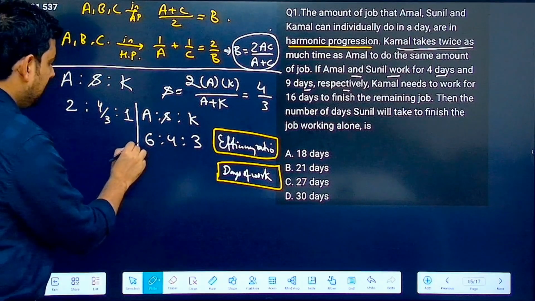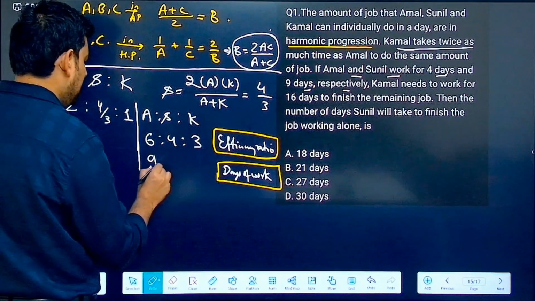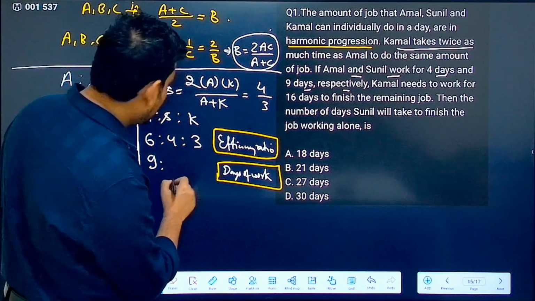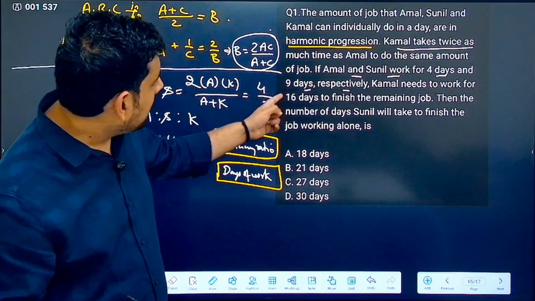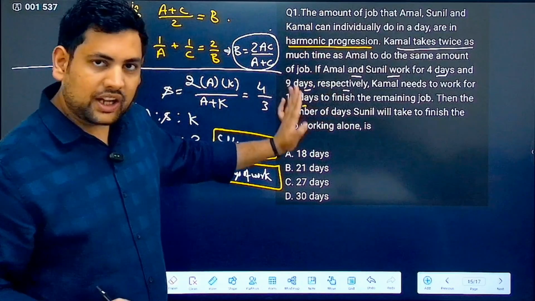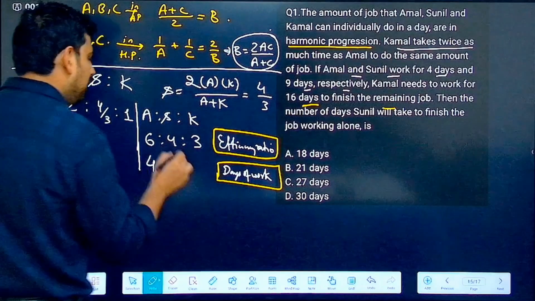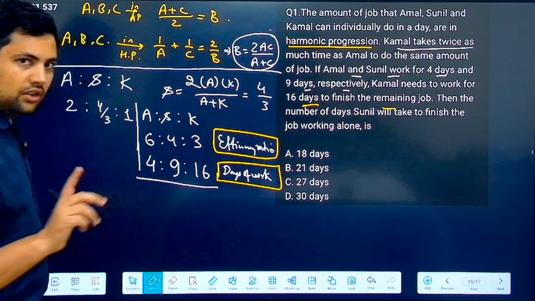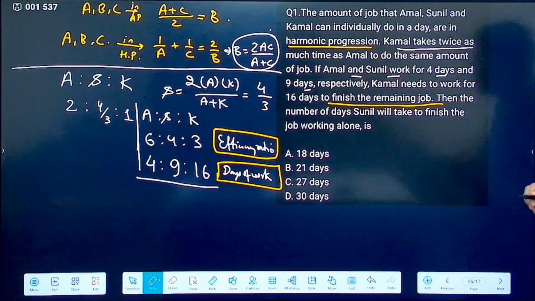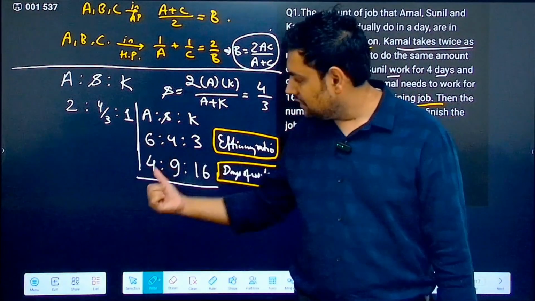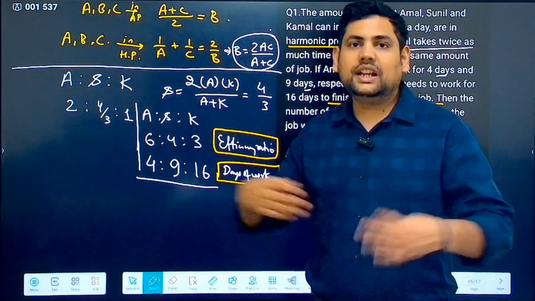Now, how many days they worked? Amal is working for 4 days. Sunil is working for 9 days. And Kamal is working, after they are done working, then Kamal needs to work 16 days to finish the remaining job. Correct? So how many days Kamal worked? 16 days. Now, one beautiful thing is given here, to finish the remaining job. That means after Amal is done working 4 days, Sunil is done working 9 days, and Kamal is done working 16 days, their entire work is completed.